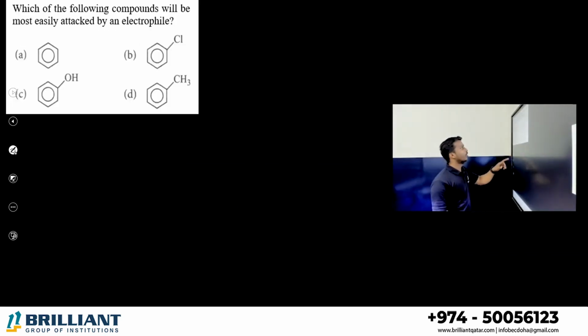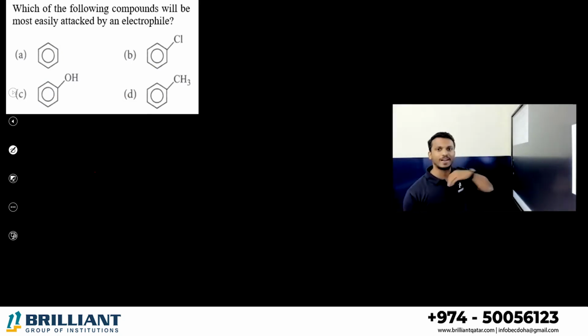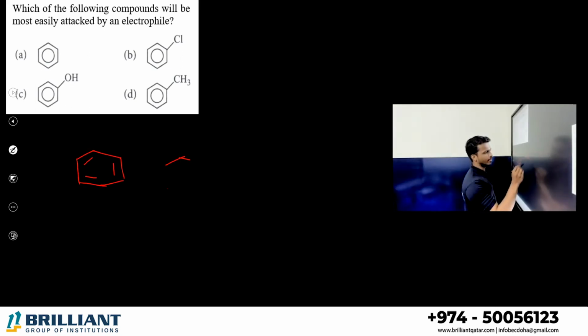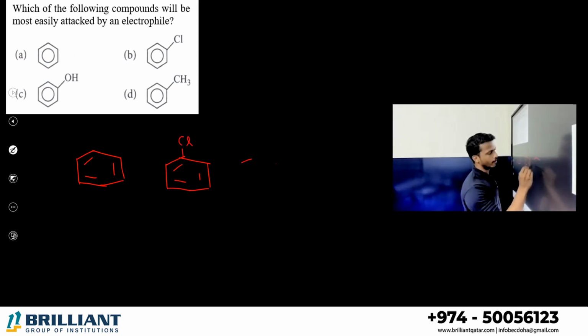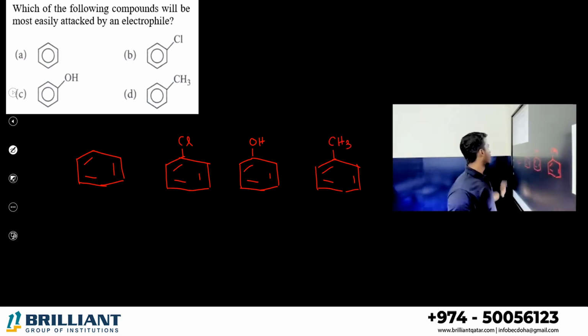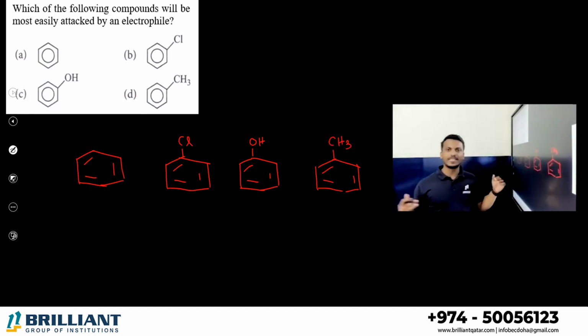Next one, all of you. Which of the following compounds will be easily attacked by an electrophile? What is option A? Benzene. What is option B? Chlorobenzene. What is option C? Phenol. What is option D? Toluene. Correct. Benzene with the CH3. Which is where the electrophile can easily attack.